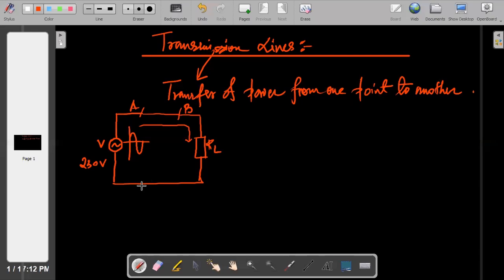And this length is capital L. Just to let you know, we are taking a small segment from A to B. So this voltage, or the current, whatever you can say, will go here. Voltage drop leads to the current, right? So from A to B, it will travel.